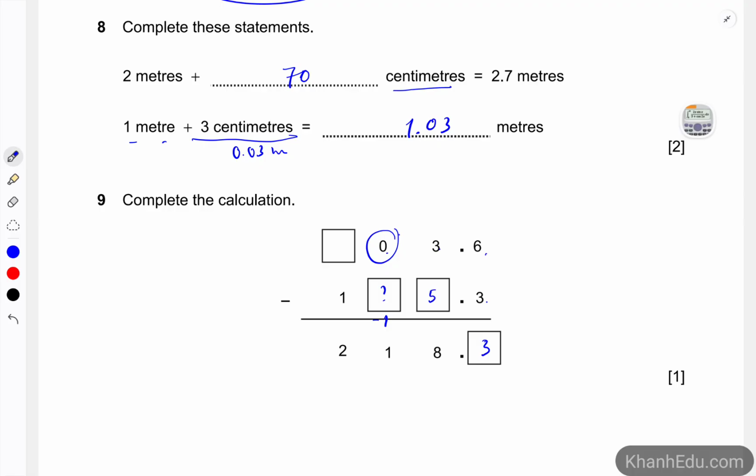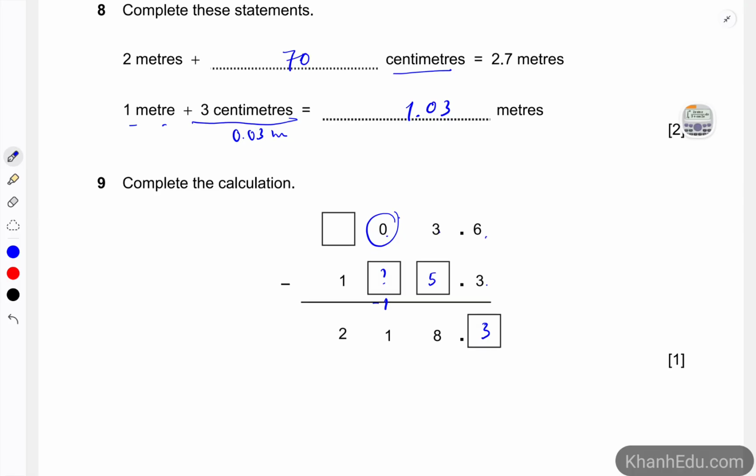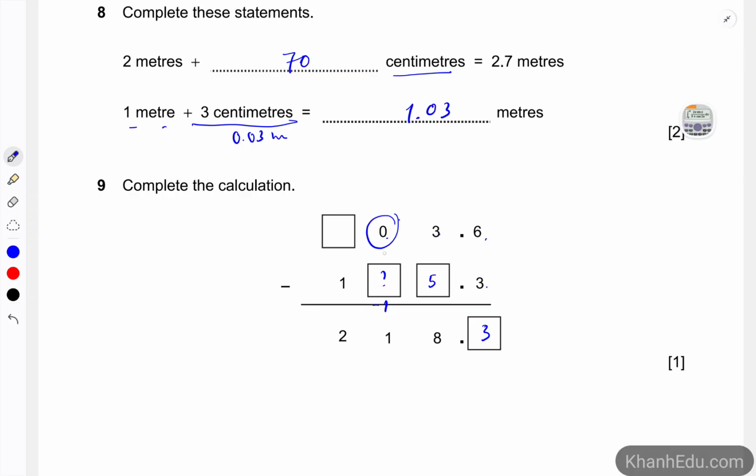That one would be 10, because we need to borrow 1 more. So 10 minus 8. So something has to minus the 1 that we are borrowing, and then minus 1 and then equals 2. So that number is number 4.